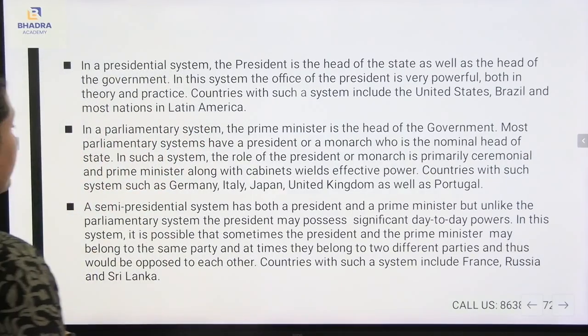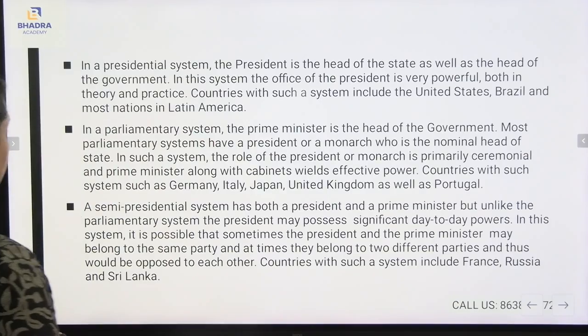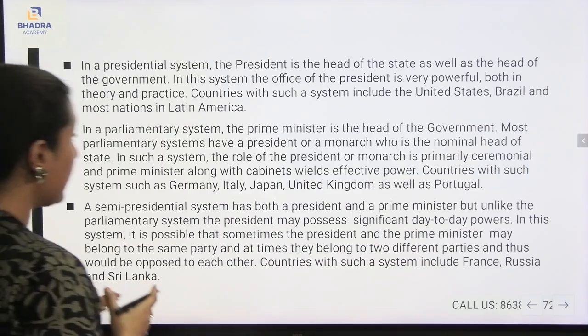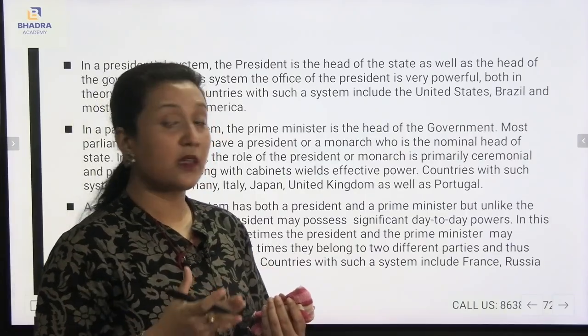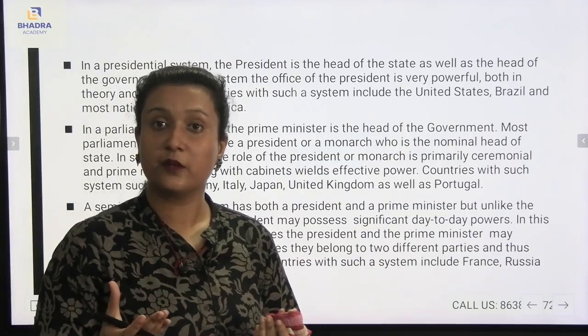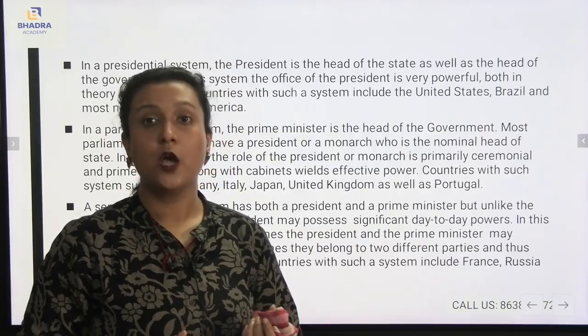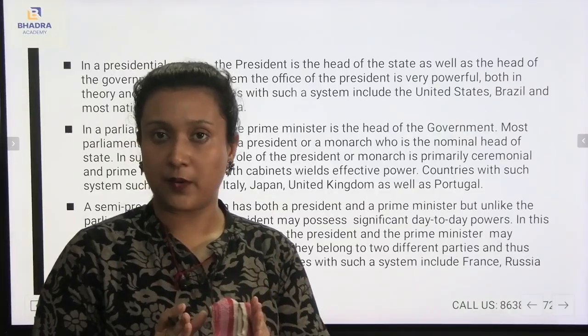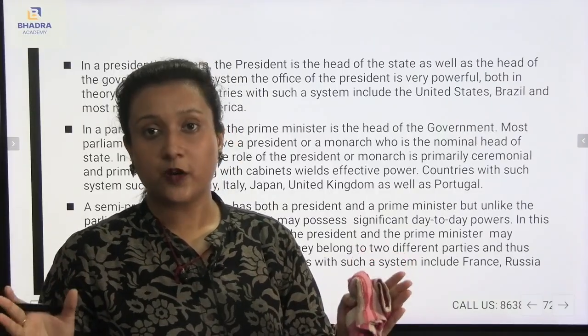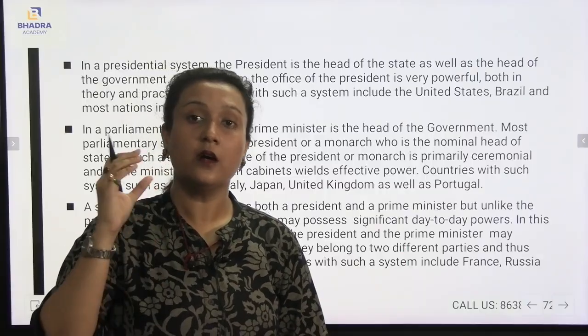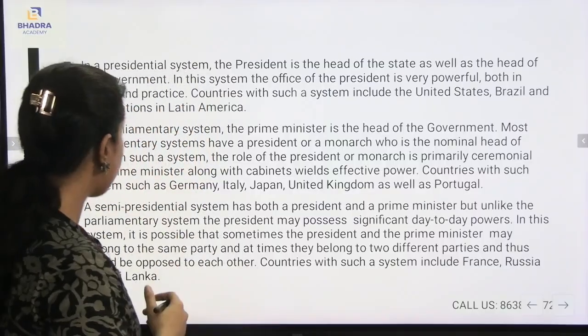A semi-presidential system has both a president and a prime minister, but unlike the parliamentary system, the president may possess significant day-to-day power. In this system, it is possible that sometimes the president and the prime minister belong to the same party and sometimes to two different parties, and thus are opposed to each other. Here in a semi-presidential system, the prime minister is also considered all-powerful and the president is also considered all-powerful. Sometimes they will be in the same party, but at times they will be in different parties and will oppose each other. This is an example of the semi-presidential system.